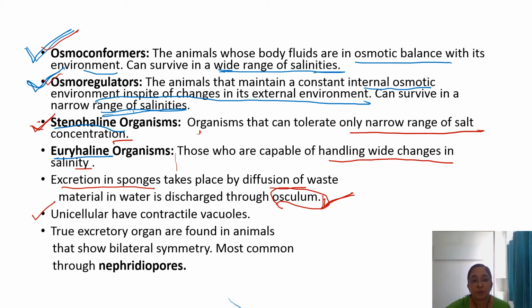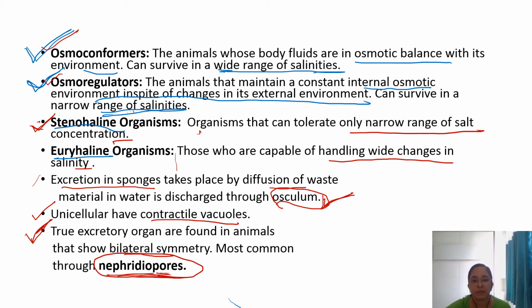Now, in the case of unicellular organisms, they have the contractile vacuole. A very important point here is that true excretory organs are found in animals which usually show bilateral symmetry, and most commonly through the nephridiopores.